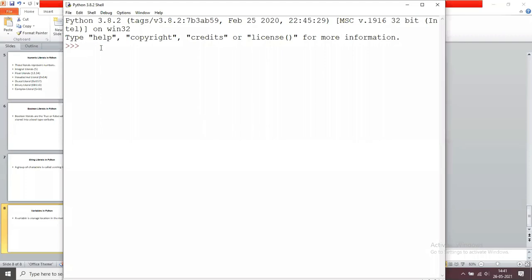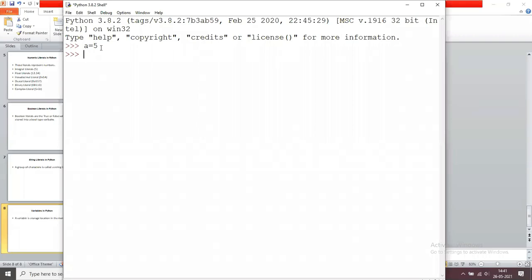But for a programming language, you have to specify that. For example, a equals 5. Now 5 is an integer, and in our previous class we discussed that Python is a dynamic programming language. That means instead of int a, you just give a equals 5. That's enough. Now, what is the type of this a? Here we are giving a equals 5, and we don't specify the data type. The data type is nothing but it specifies the type of the data you are going to assign to a variable.